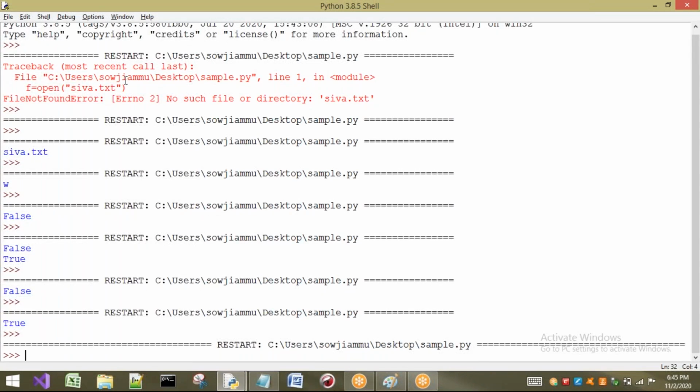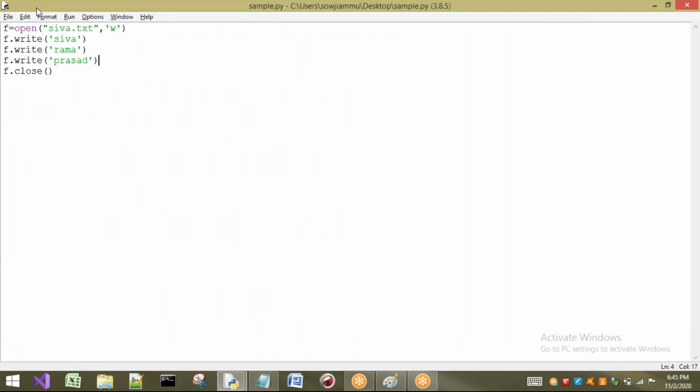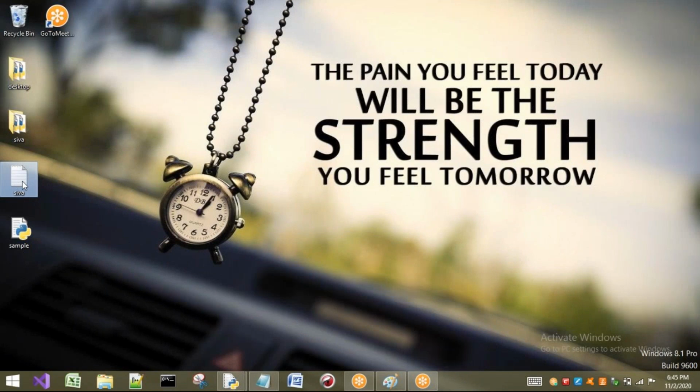Now see, I have executed. The program is not going to print anything onto my monitor. The reason is, there is nothing to print here. I am just performing an operation called write onto my file. Let us check that file now.